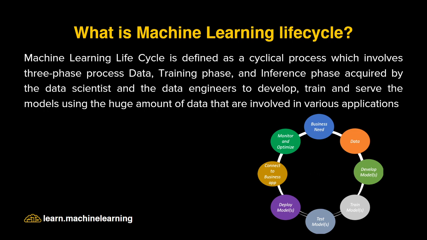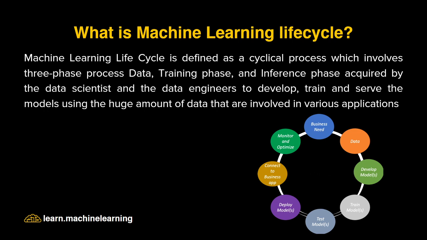So, what is the machine learning life cycle? We can define it as a cyclic process which involves three phases. The first phase is gathering the data and doing some pre-processing, some data wrangling or generating some insights. Completely, we'll be playing with the data in the first phase. And the second phase is building the models, where we do some predictive analysis. We train the models, we test them, and we predict the output. And the final phase is the inference phase, where we deploy our trained models and try to predict in real time, and we try to monitor and optimize.